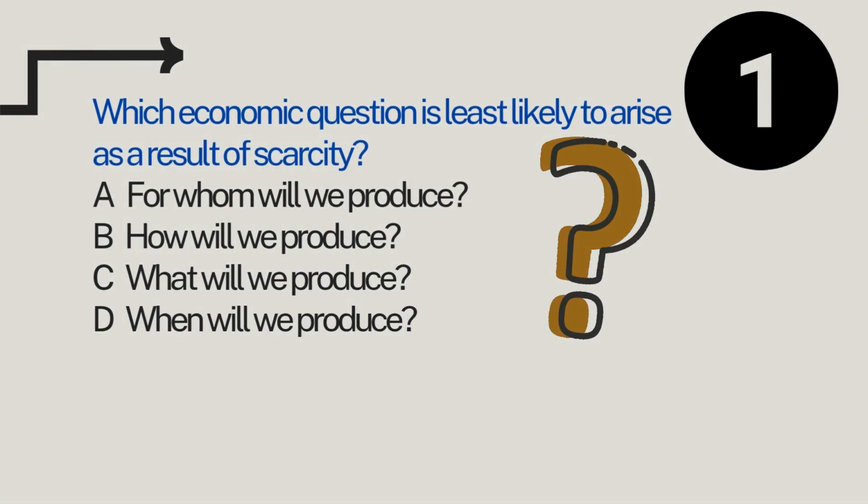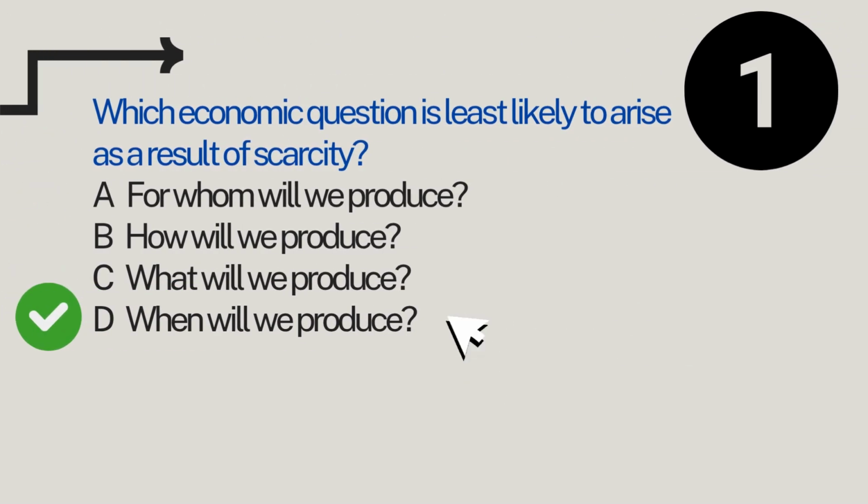Question number one: which economic question is least likely to arise as a result of scarcity? A, for whom will we produce? B, how will we produce? C, what will we produce? Or D, when will we produce? The correct answer is D. When will we produce? Now, let's break it down in an easy and simple way.